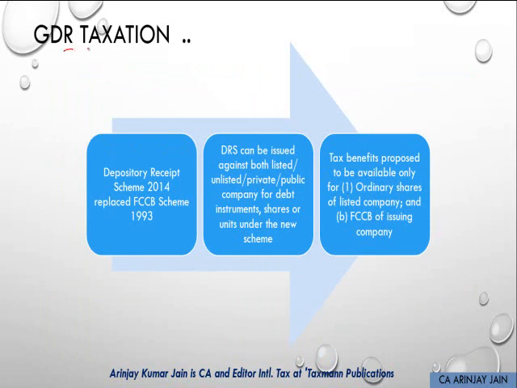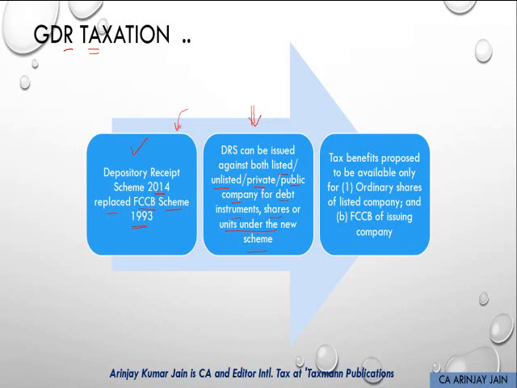Then relating to the GDR taxation. Earlier, the Depository Receipt Scheme 2014 replaced the Foreign Currency Convertible Bond Scheme 1993. Now, DRS or the depository receipts can be issued against both listed, unlisted, private, public company, and that too for debt instruments, shares, or units under the new scheme.